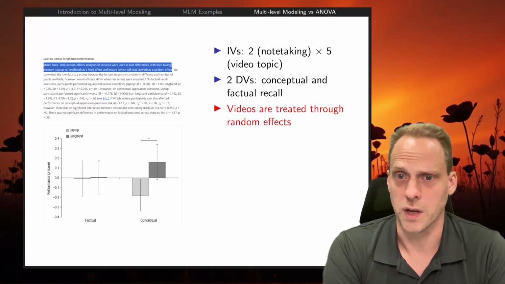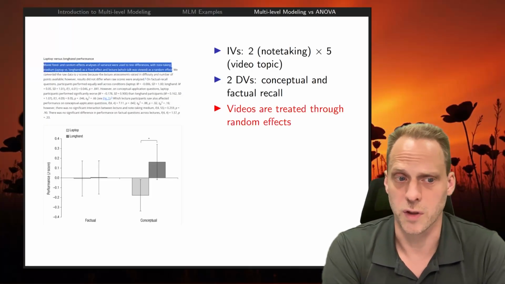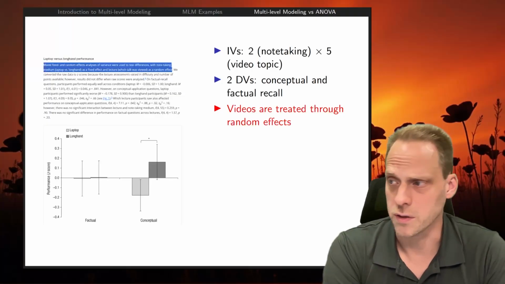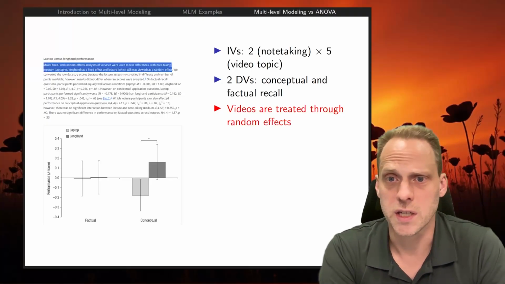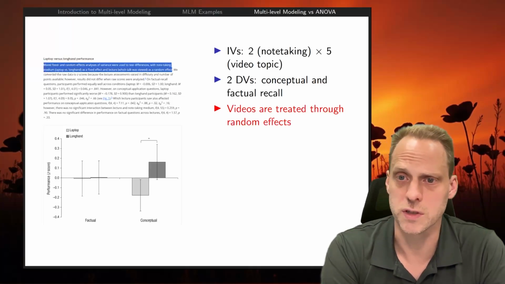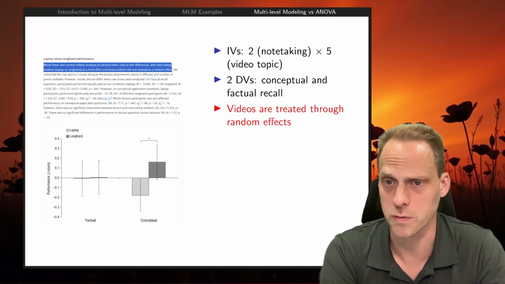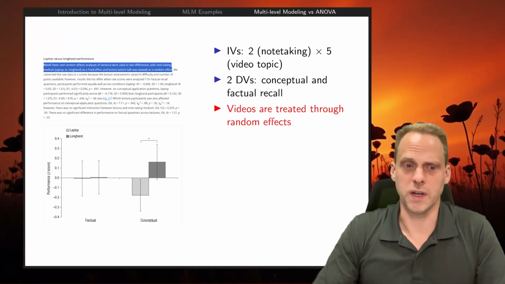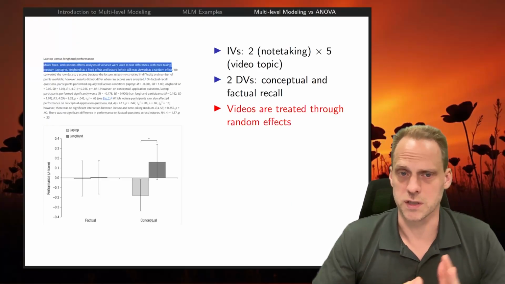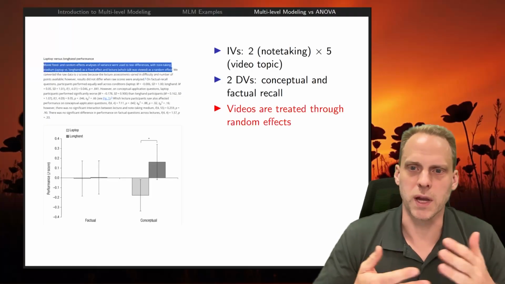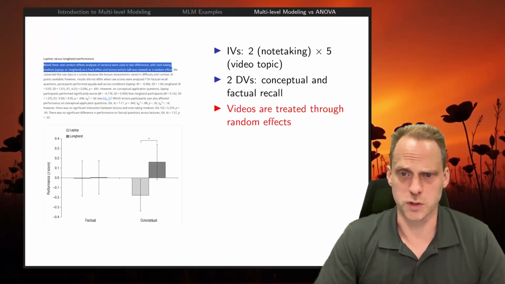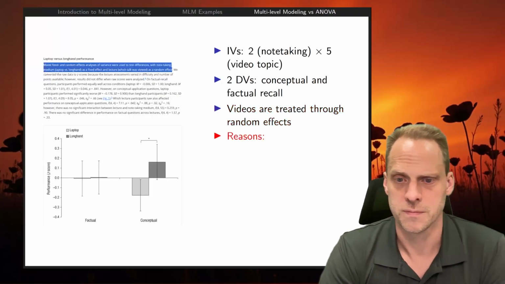So they had 1 independent variable they were interested in, the effect of note taking, laptop versus longhand. They had 5 videos. They were not really interested in seeing how note taking relates to those video topics or how it differs, or whether there is an interaction effect with the topic of the video. Their videos were actually just 5 exemplary videos. They're just samples from a larger population of topics they could have chosen. And that's exactly why they chose to use a random effects model here.